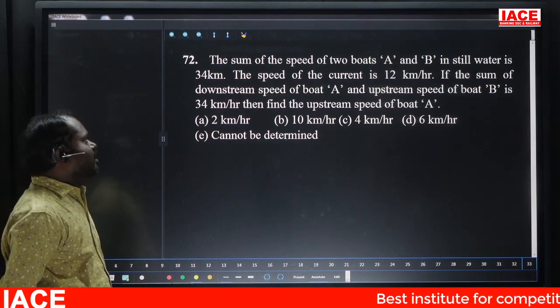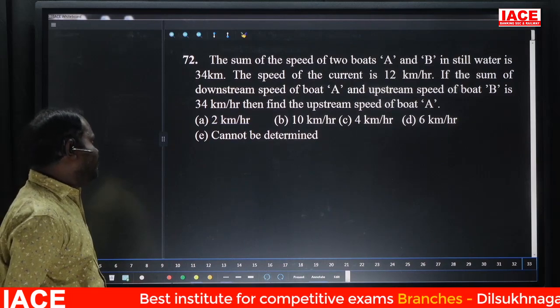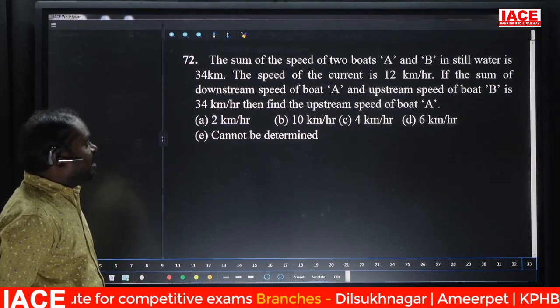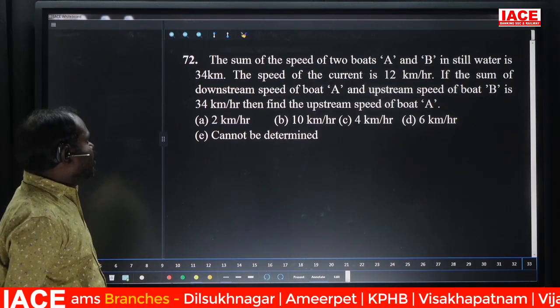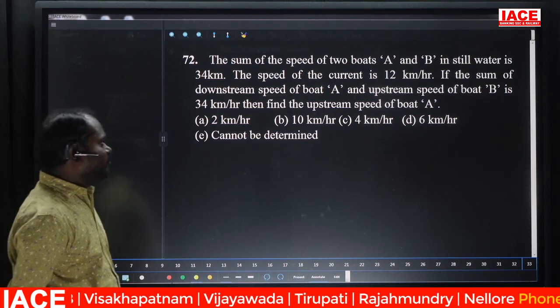The sum of the speeds of two boats A and B in still water is 34 and the speed of the current is 12. If the sum of the downstream speed of boat A and upstream speed of boat B is 34, then find the upstream speed of boat A.